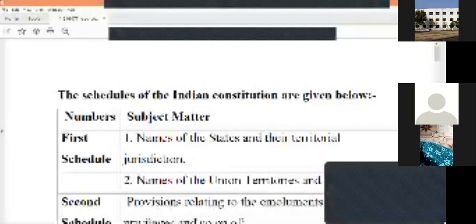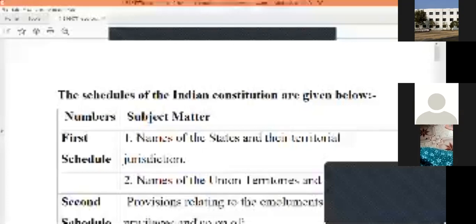So what these schedules are is the case we can consider. In schedules you will have the details which are part of the Constitution. So the very first thing here is the first schedule.